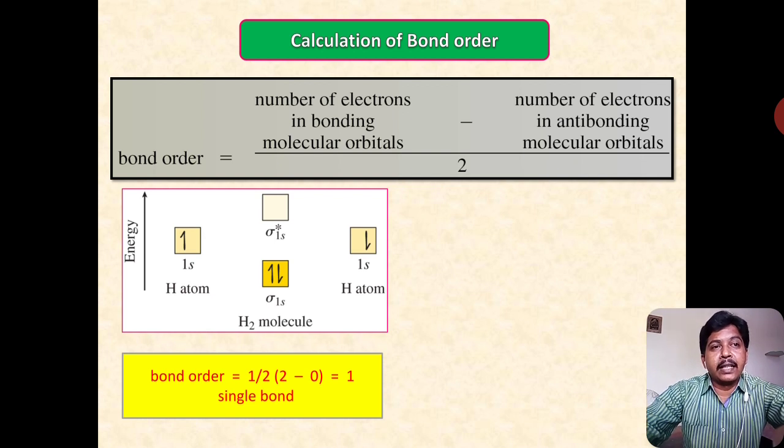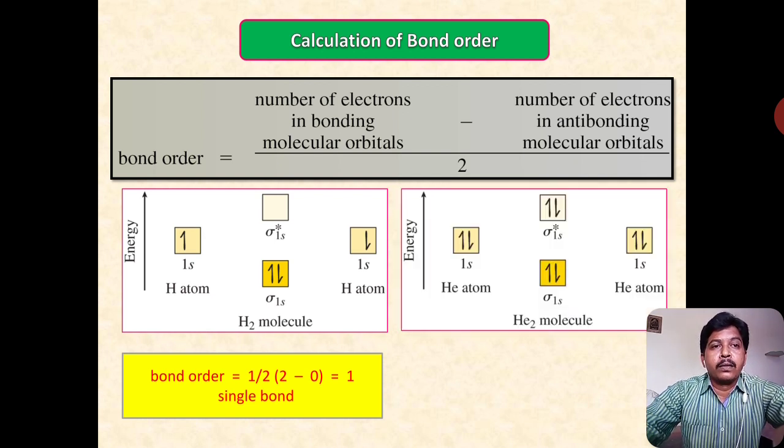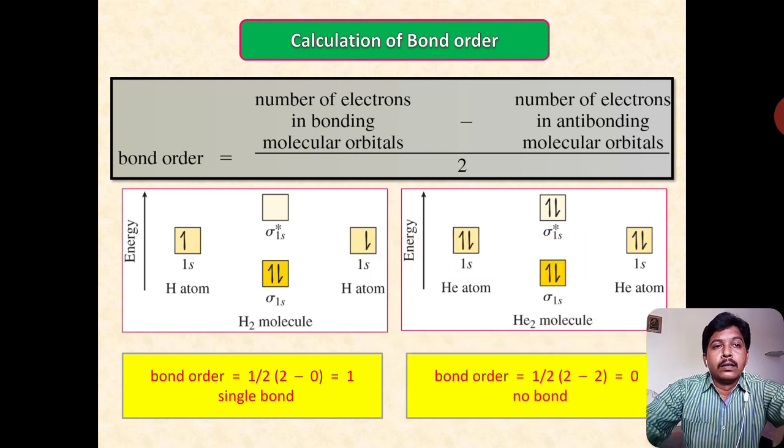Likewise, take another example, that is the helium molecule. The helium molecule is given. For the helium molecule, the same formula: 1/2 into 2 minus 2. Why has 2 minus 2 been taken? Here the total number of electrons in BMO and the total number of electrons in ABMO are equal. 2 minus 2, that is 0. So that means no bond is there. No bond means the helium molecule does not exist.